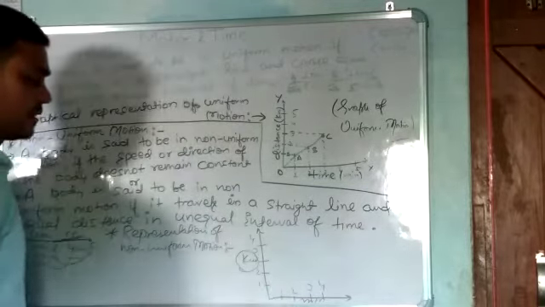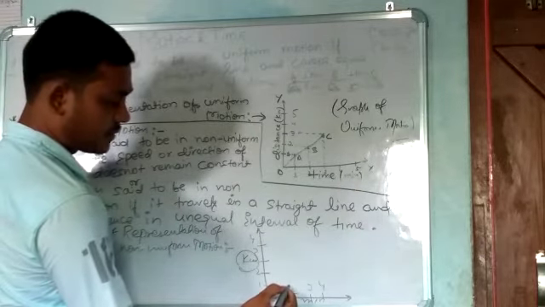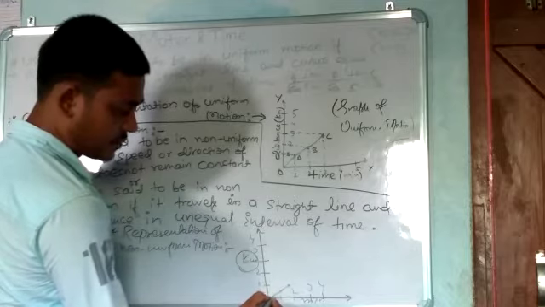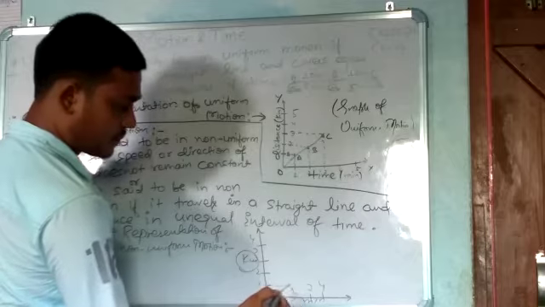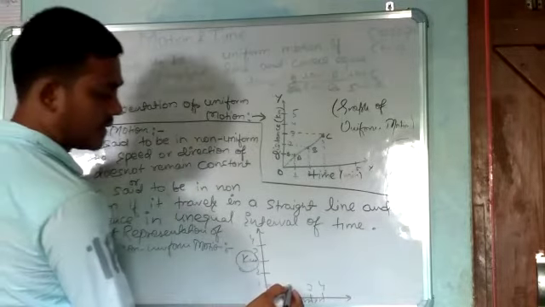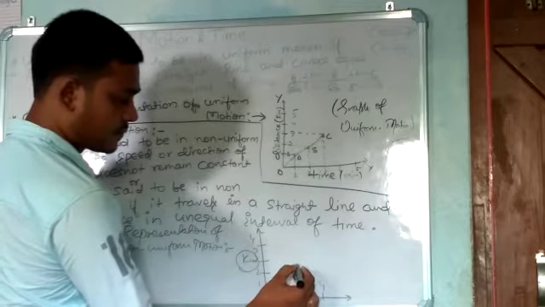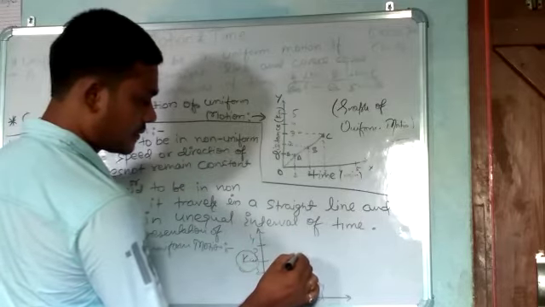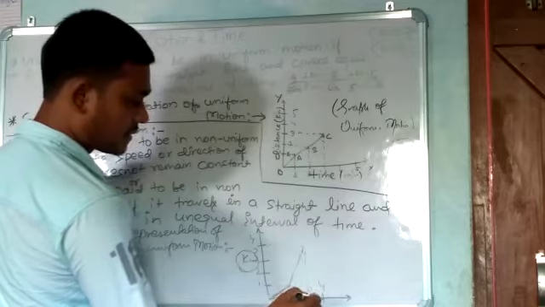If you see, the first kilometer is covered in 2 minutes. So let us assume the graph goes this way, and suddenly it goes here, meaning it covers 4 kilometers in 1 minute.